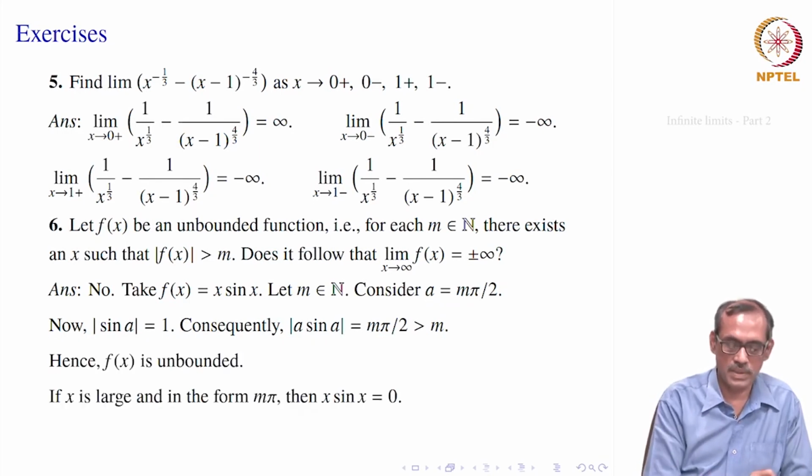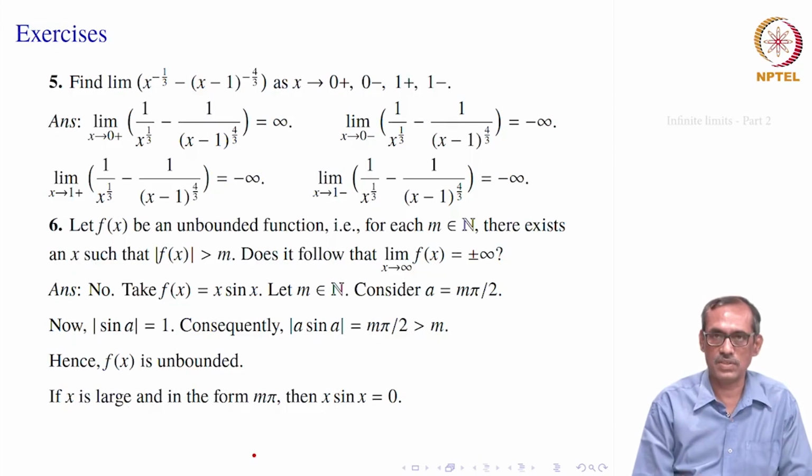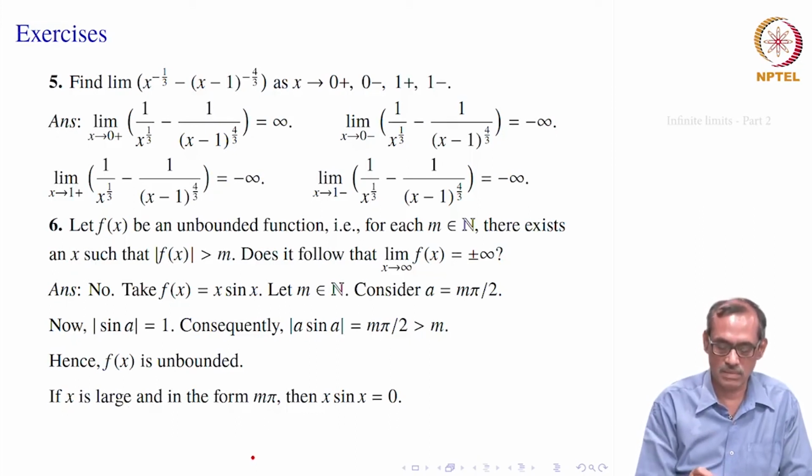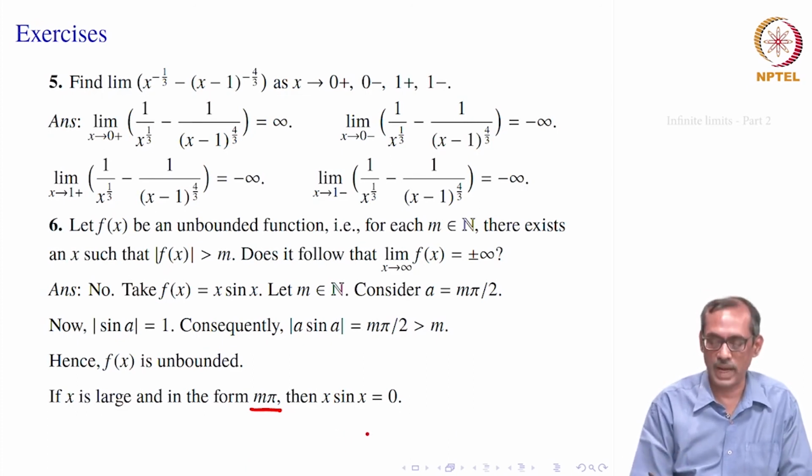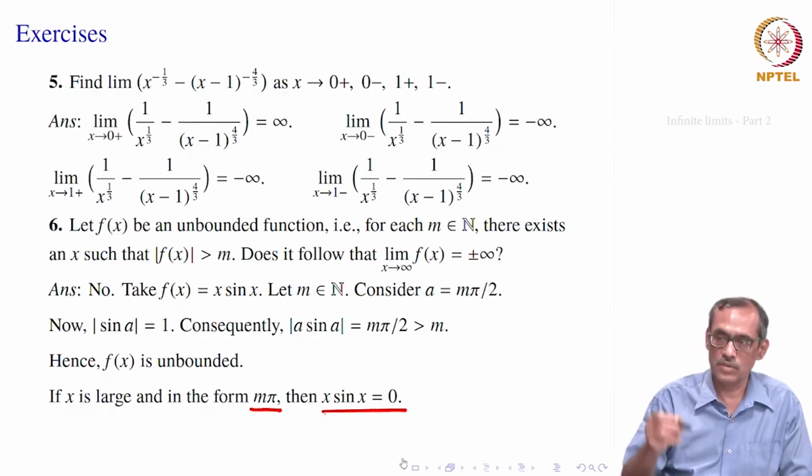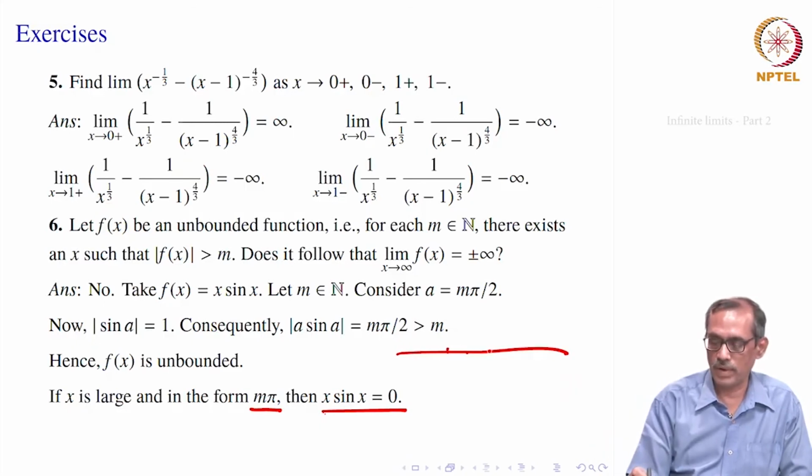Now, f is unbounded, but as x is large, what happens? When x becomes large, we will find x in various forms. So, one form is, say, m pi, multiple of pi, then x sin x becomes 0, right. So, for every point of that form, as you go along, there are points bigger than m where this function becomes 0.